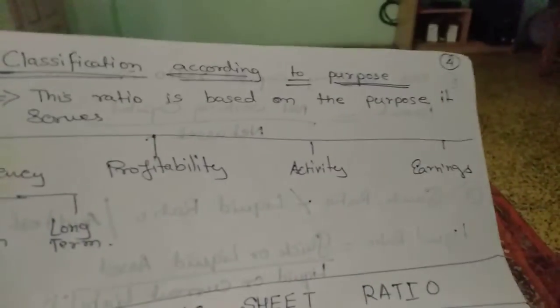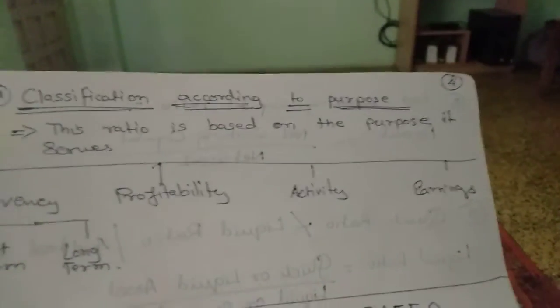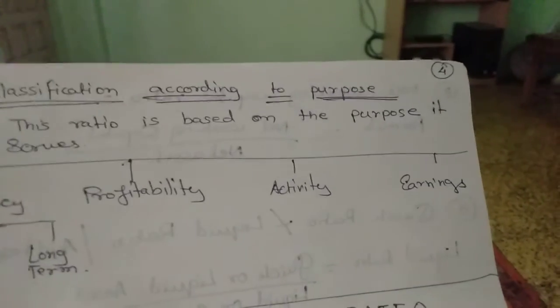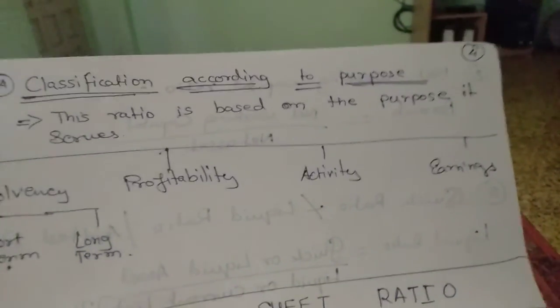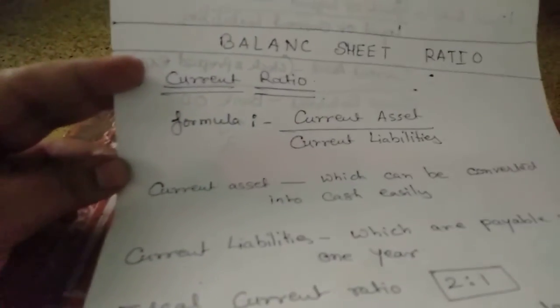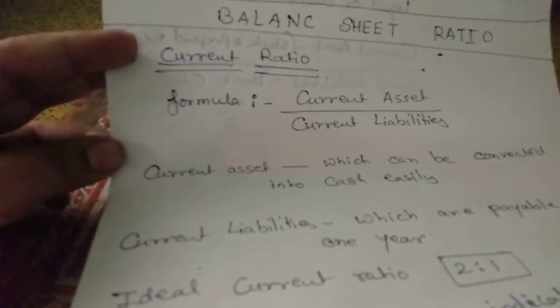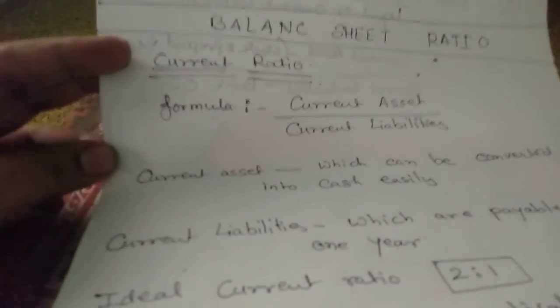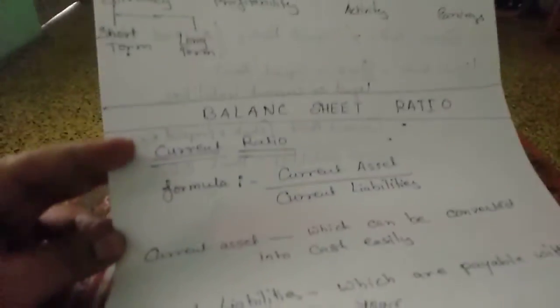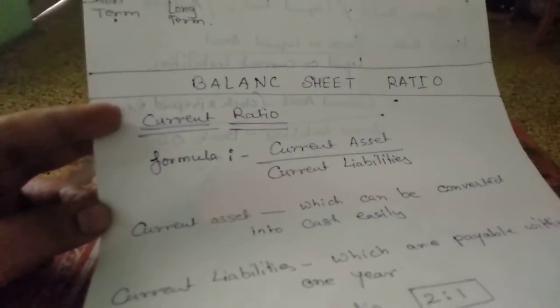Now these are the ratios. The first ratio is on the basis of statement, on the basis of user, on the basis of importance, and on the basis of purpose. Now we are going to look towards the practical part. In the first ratio, which we talked of, the ratios classification on the basis of statement, we know that we have balance sheet and we have profit and loss account. So there are some ratios which are related to balance sheet.